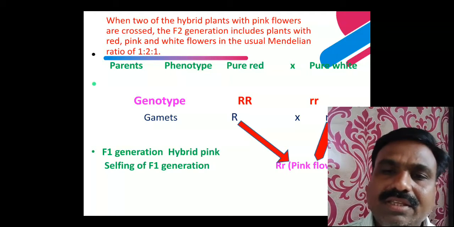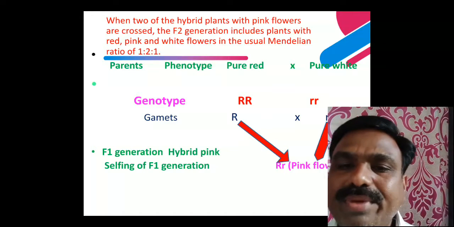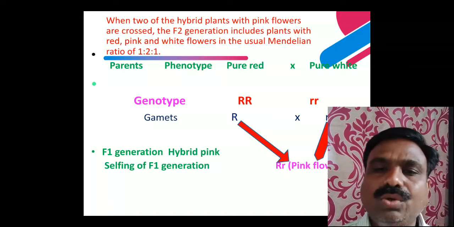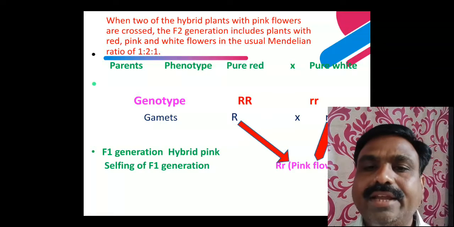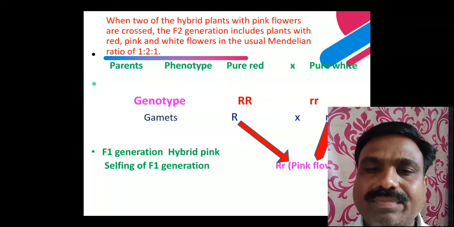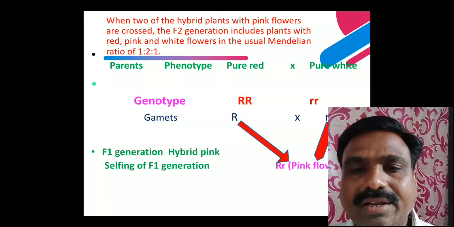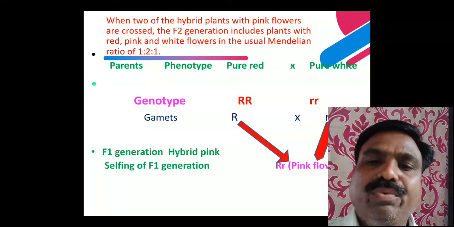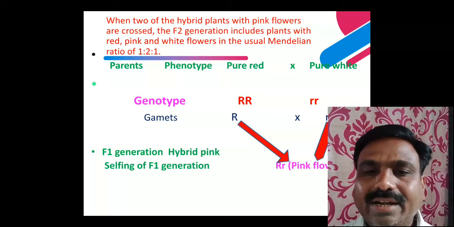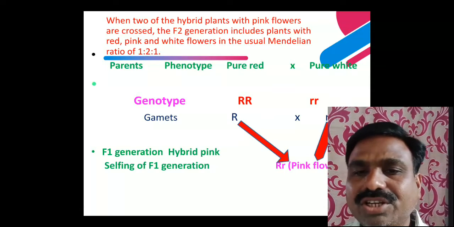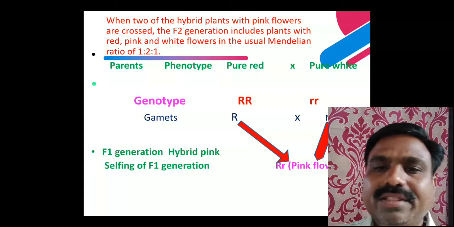That means there is no mixing of the characters, there is no mixing of the genes. They get separated, segregate, assort independently and express purely. Those characters not appearing in the F1 generation reappear in the F2 generation.